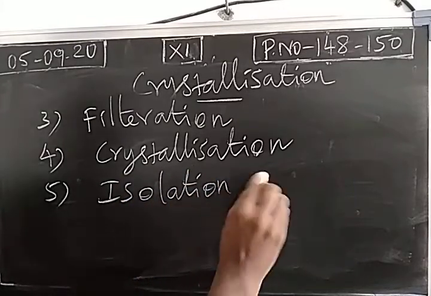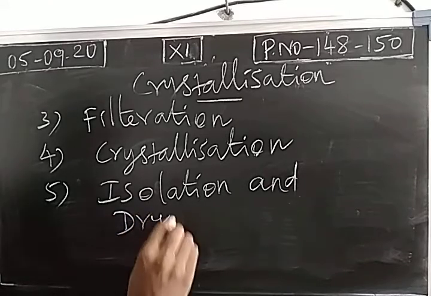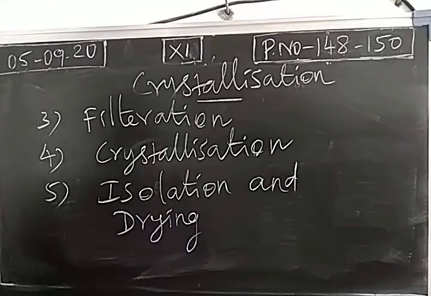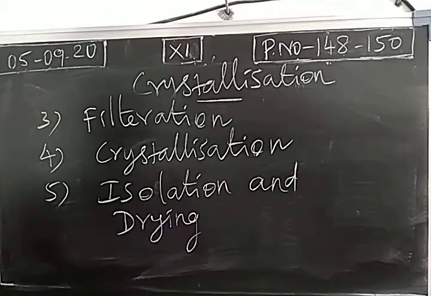Last step, the isolation process and the drying of crystals. We don't want the solvents, right? We need only the organic compound. So after the crystallization process, we have the organic compound at the bottom as well as solvent. We have to remove the solvent. So you may do a filtration process, right? If you do filtration, we will get only the organic compound in the form of crystals.